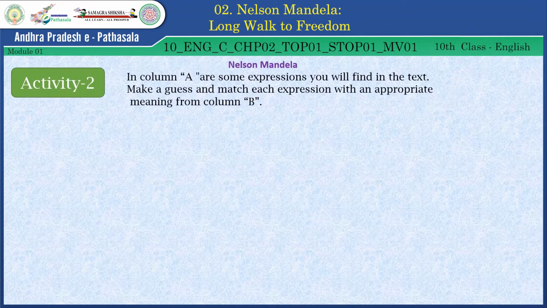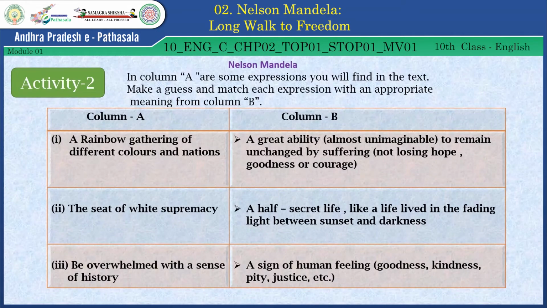Activity 2. In column A are some expressions you will find in the text. Make a guess and match each expression with an appropriate meaning from column B. In column A: rainbow gathering of different colors and nations; the seat of white supremacy; be overwhelmed with a sense of history. In column B: a great ability, almost unimaginable, to remain unchanged by suffering, not losing hope, goodness, or courage.